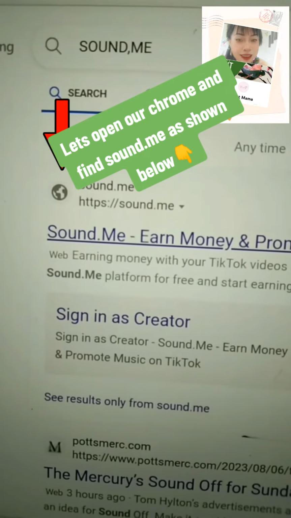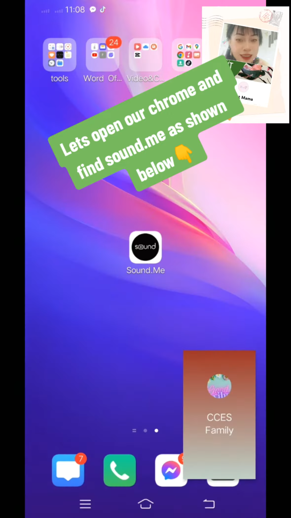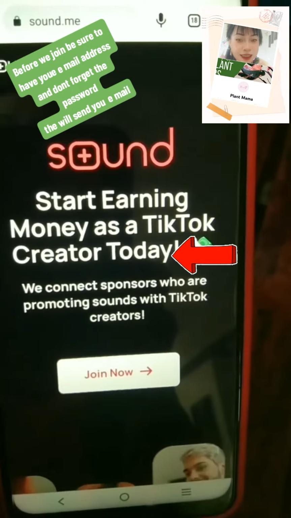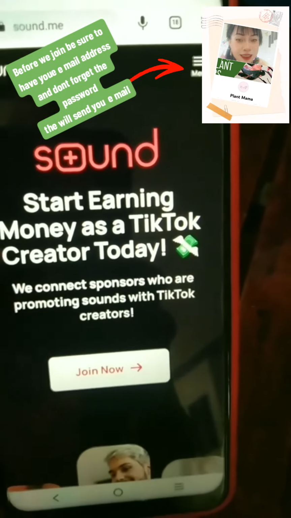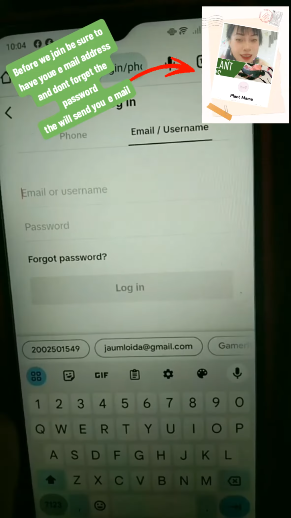I will share with you how to create a sound.me campaign in our account. Let's go! Let's open our Chrome and find sound.me as shown below. Before we join, be sure to have your email address and don't forget the password. They will send you an email.